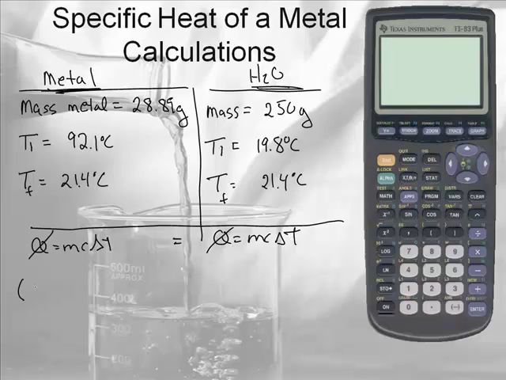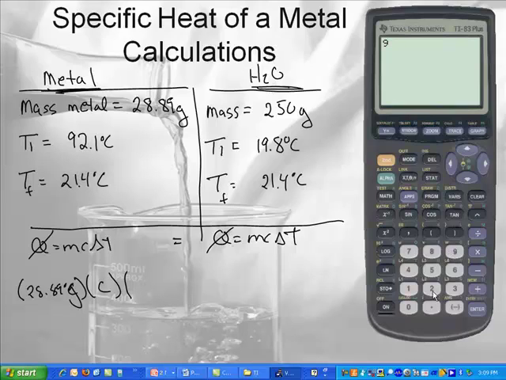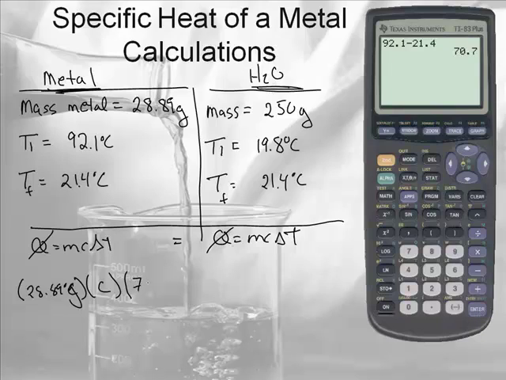So the mass of the metal will be 28.89 grams, times the specific heat of the metal, which we're trying to find. That's going to be just C. Times the change in temperature of the metal. Now it went from 92. Now wait a second. How did you get 92 degrees Celsius on that, Mr. Sams? It was in the boiling water. But you didn't stick your thermometer in the metal. No, but the metal had been in there for a few minutes, so we're making an assumption that the temperature of the metal is the same as the water, folks. 7.7 degrees Celsius.